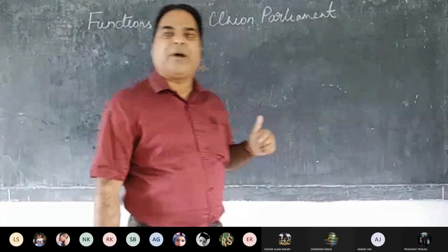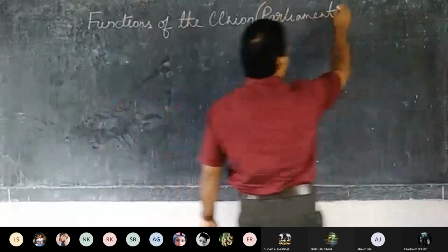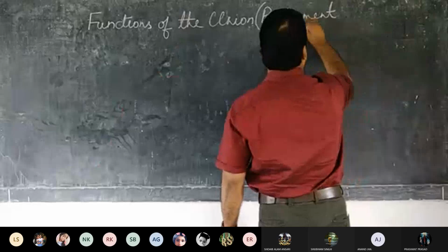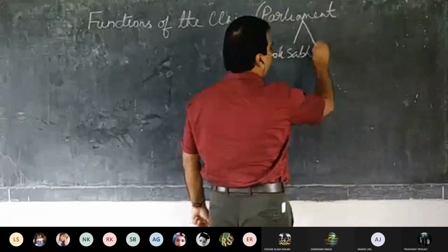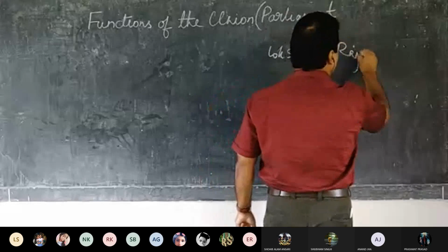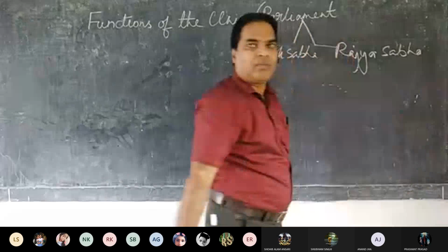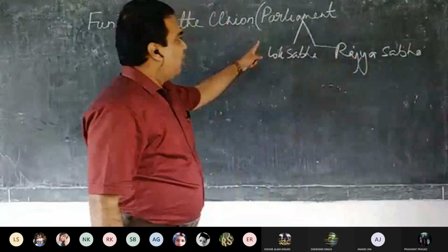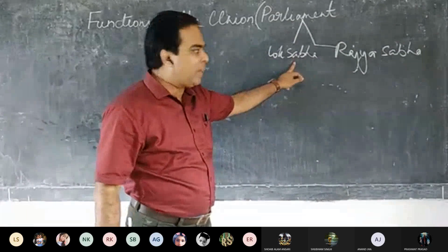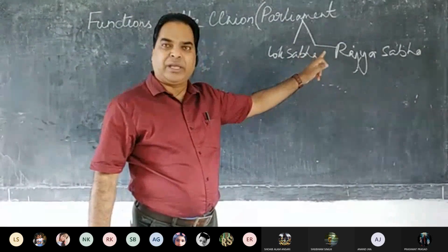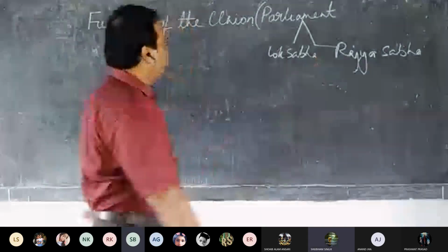So today, I'm going to discuss the functions of the Union Parliament. Whenever we talk about the Parliament, Parliament means two houses are there, isn't it? Lok Sabha and Rajya Sabha. If I am talking about the function of the Union Parliament, I am talking about the function of Lok Sabha and Rajya Sabha, both. Is it clear? Yes, sir.